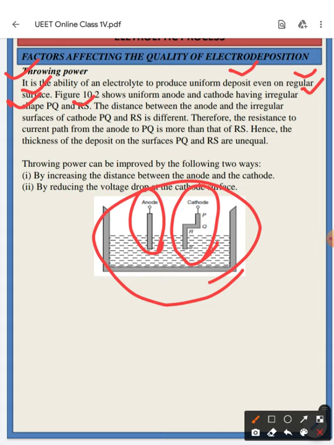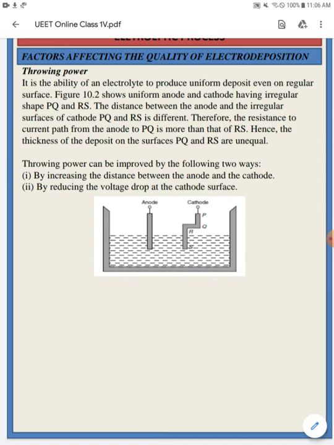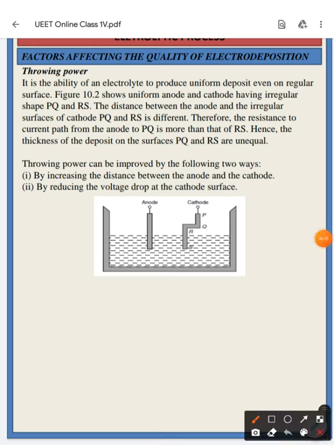So if the distance between the anode and cathode is irregular, then the surfaces of the cathode PQ and RS are different. Therefore the resistance of the current path from anode to PQ is much more than to RS because it has a higher distance.